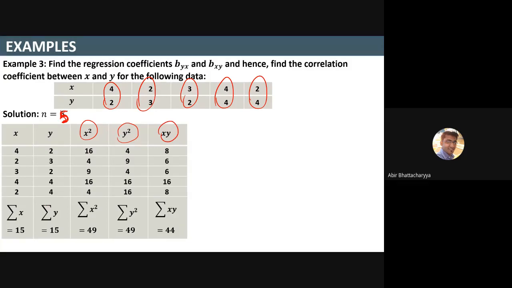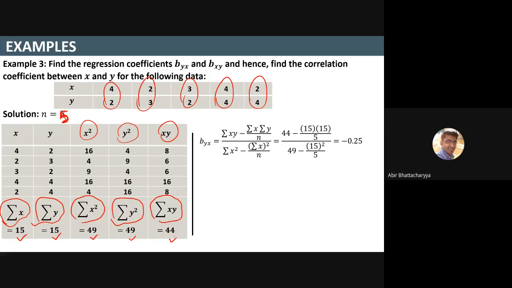After calculating this, what do you have to do? You have to calculate the summation of xy. Summation of x equals 15. Summation of y equals 15. Summation of x square, add all these, is 49. Summation of y square is 49 again. Summation of xy equals 44. Once I get all this, I directly put in the formula.